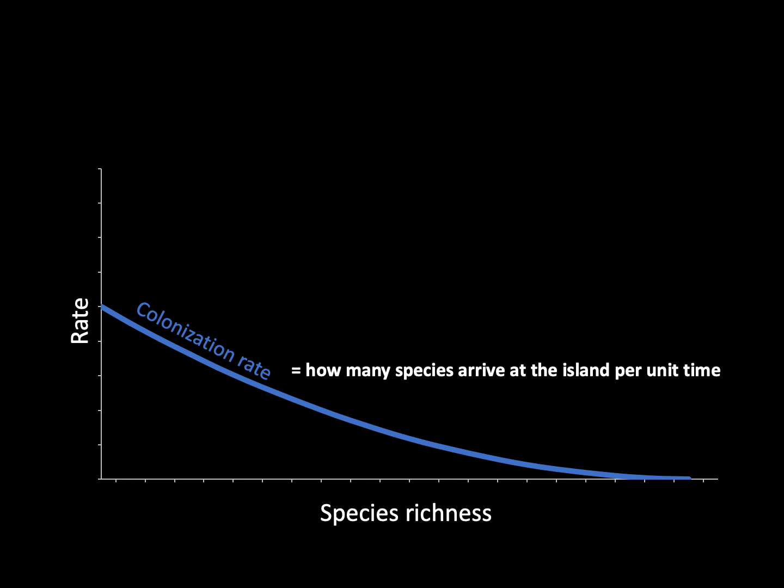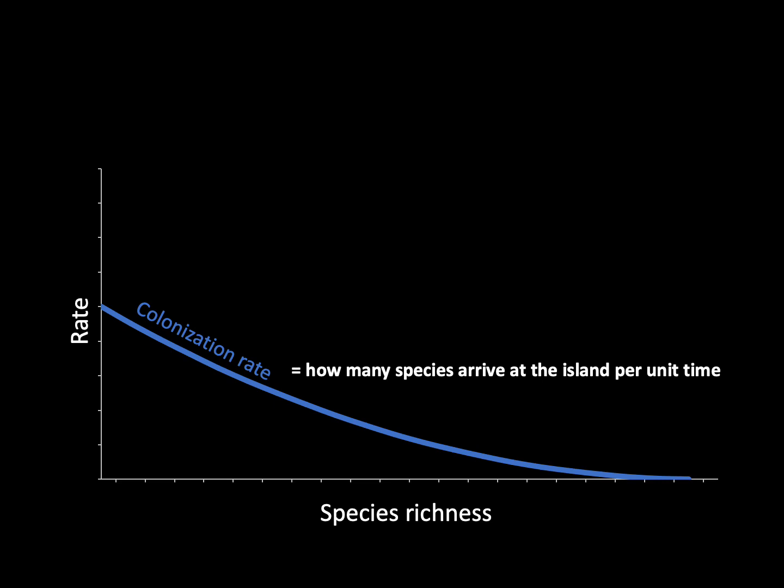So, on this graph, we've got the rate of colonization shown in blue, and that's plotted against species richness. So we would expect that species from the mainland would gradually colonize the new island, with this colonization rate declining as more and more species colonize the island. Now this would occur simply because there are then less species on the mainland that haven't yet colonized the island as we get more and more of those mainland species colonizing the island.